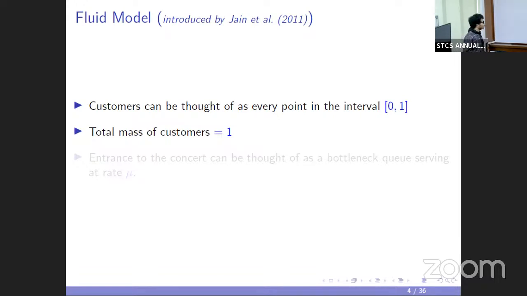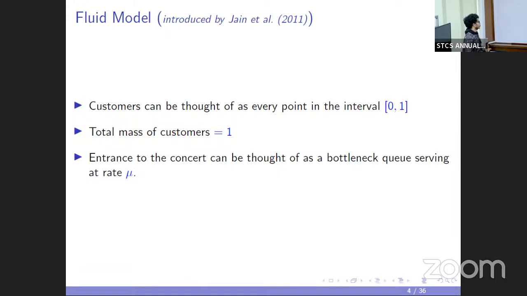In this case, it is 1, and the entrance to the concert can be thought of as a bottleneck queue serving at a rate mu. So the queue serves a maximum mu mass of customers in unit time.